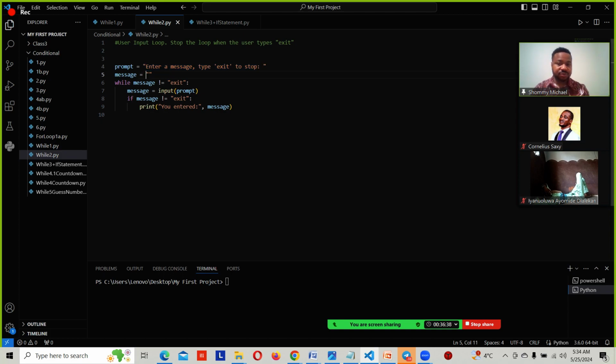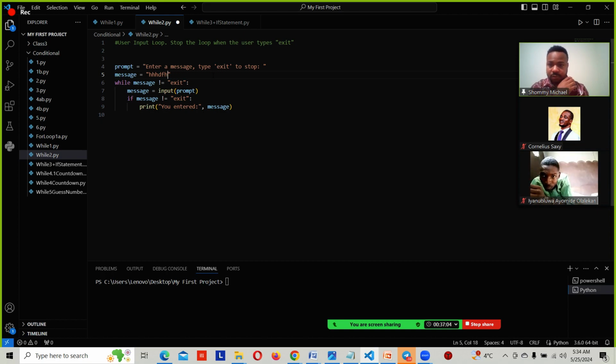So the message right here is empty because that's the space where we have to type in our message when the system prompts us to type something. So now this is our while loop. While message is not exit, why the message we're typing right here, because this space right here is empty, right? We leave it blank.